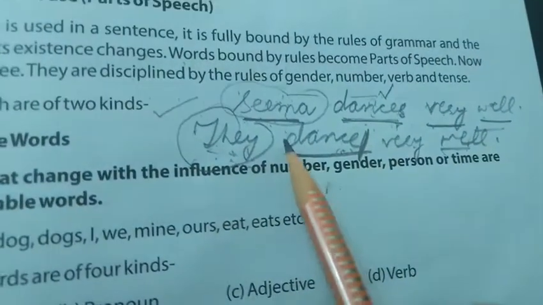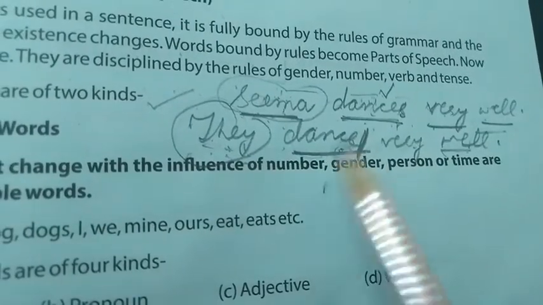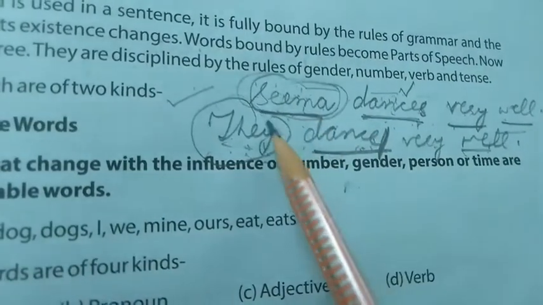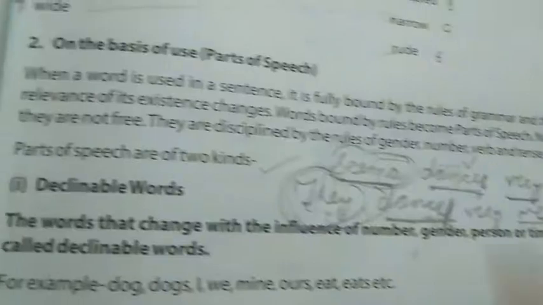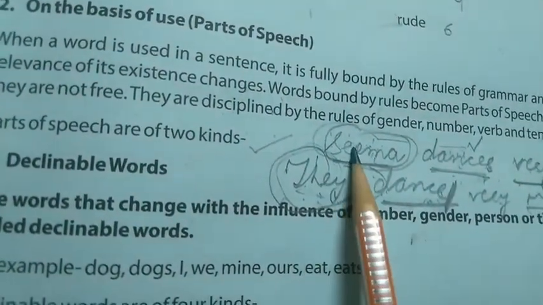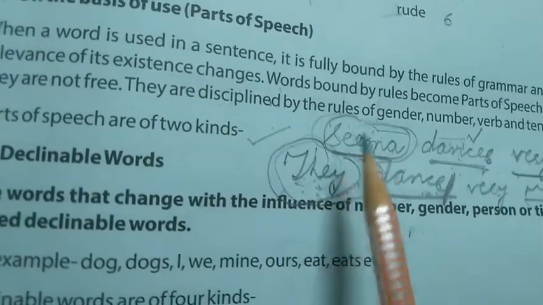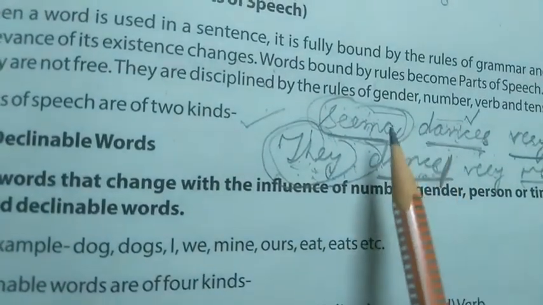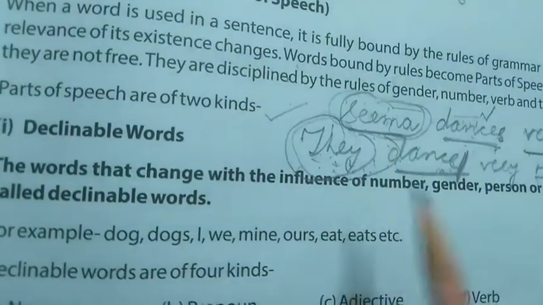So these are a few words which change according to the different tenses, or according to the number of the subject, noun or pronouns. If we use gender also, then some changes would be there. And then there are a few words which don't change at all.